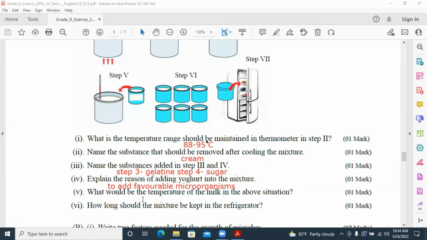In that situation, the temperature should be 60 Celsius. This question number 4 should be changed. What is the temperature inside the refrigerator? And the answer is 4 Celsius.